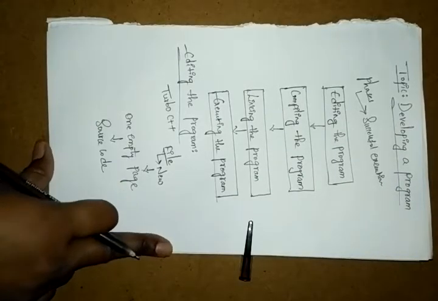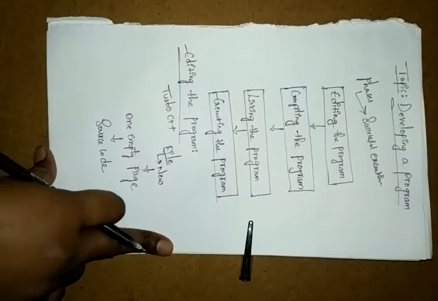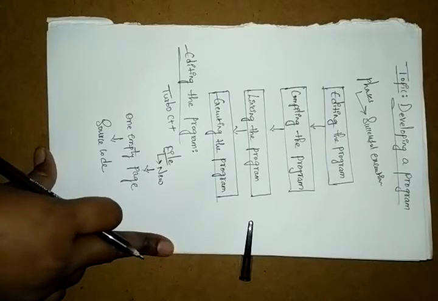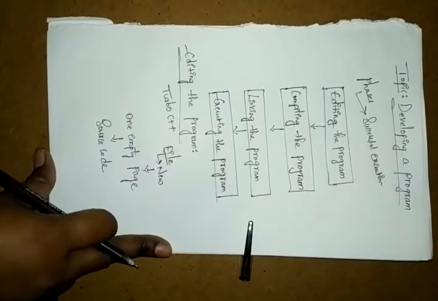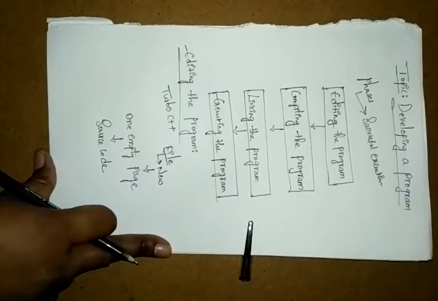Just install Turbo C++, open the file, and in that file choose the new option, which displays one empty page. Whatever you are thinking, you can write that source code in that page. After that you can compile like this.